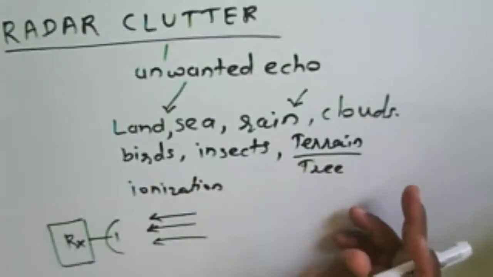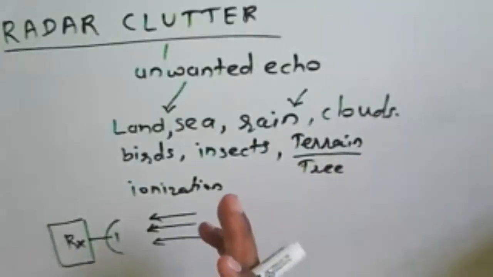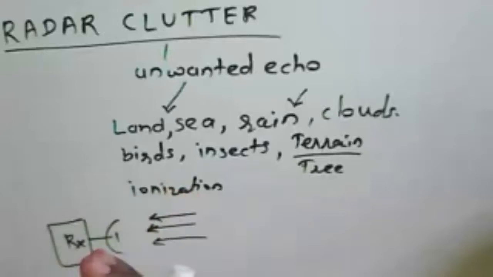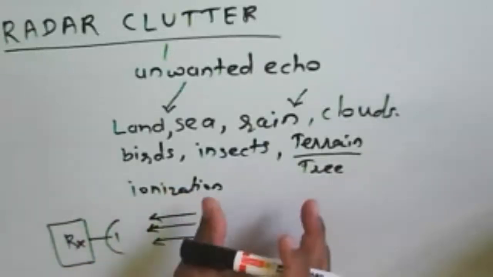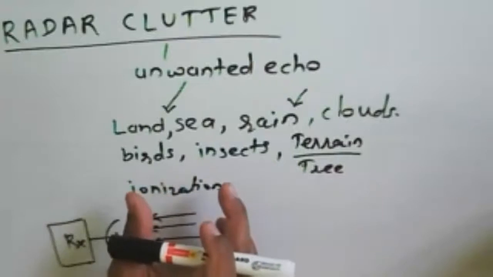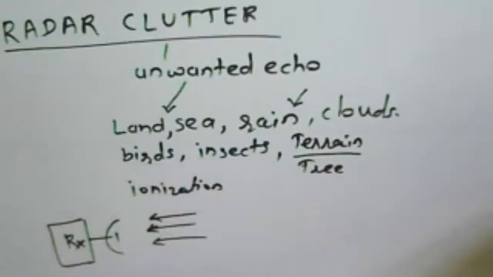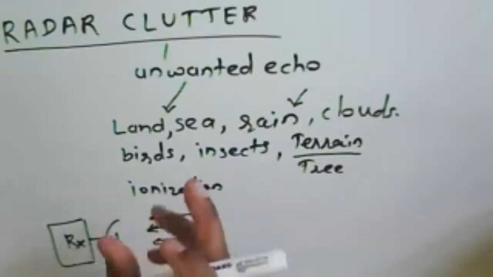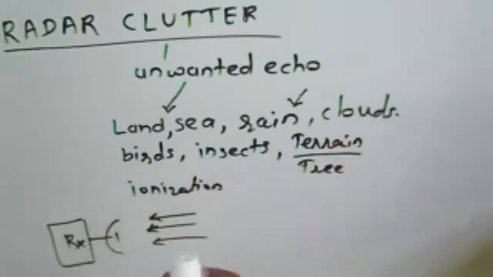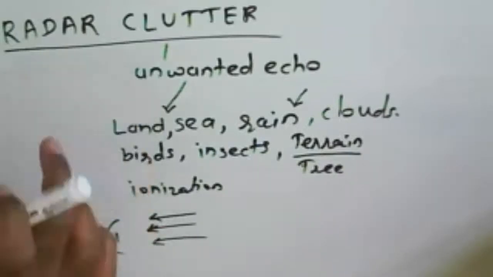So radar is not only useful for identifying a target, a motion or a position. It is also useful for measurement of land, of the flooding position, of a tide. Other examples are there, but for our purpose we need to know for what purpose we are using a radar.